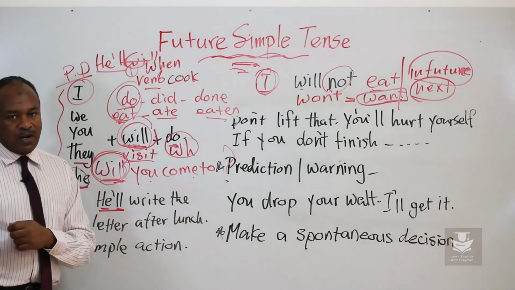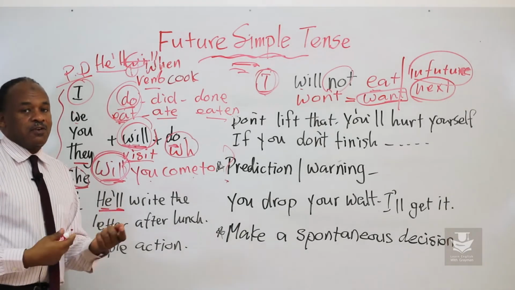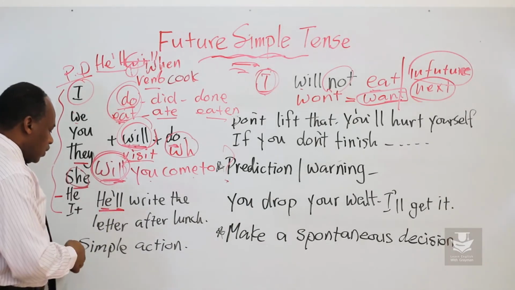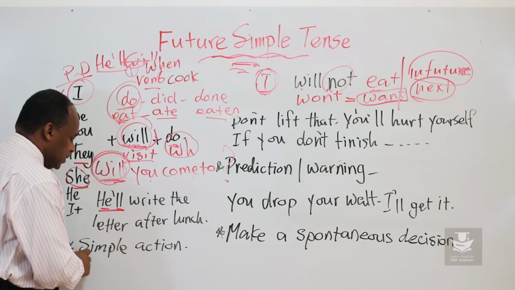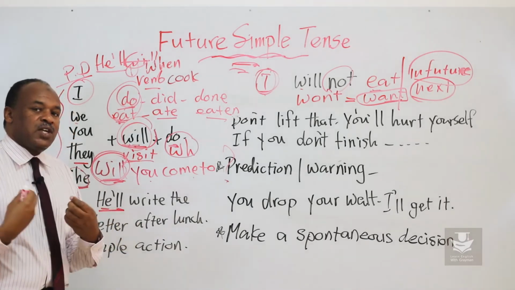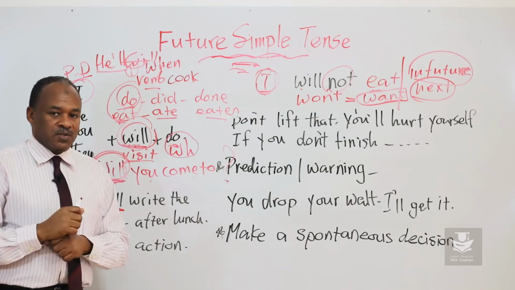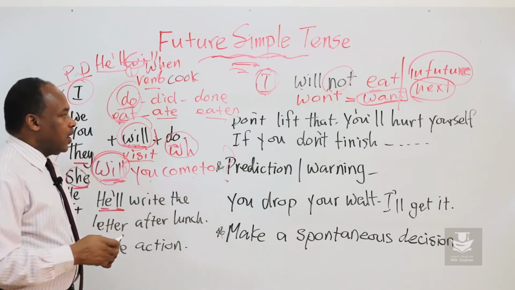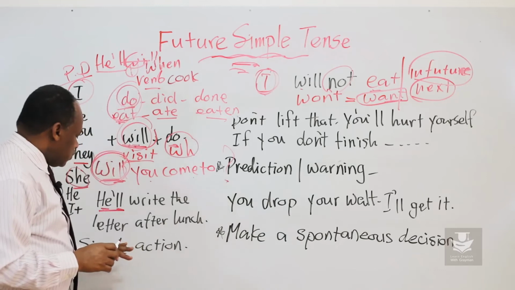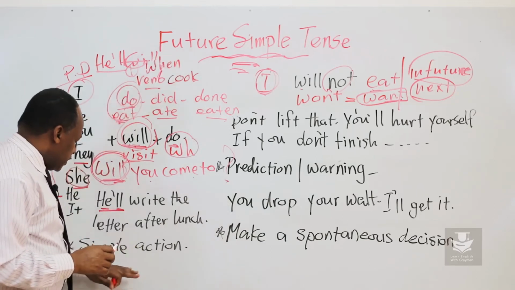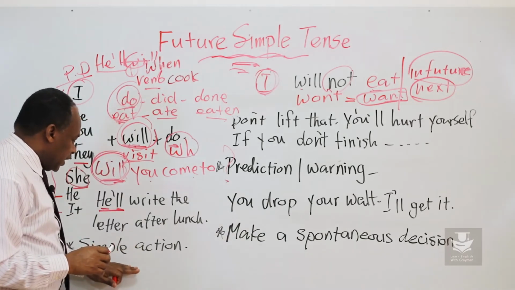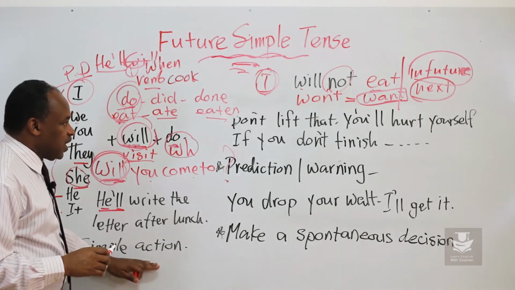I'm talking for somebody. He'll write the letter after lunch. That's when we talk about a simple action that's going to happen in the future. I'll see you after 2 hours. We use will to speak about actions that will happen in the future,